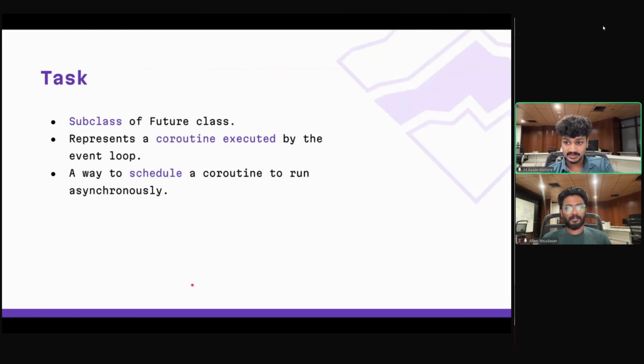Now let's talk about Task. Task is actually a subclass of Future. It represents a coroutine that is currently being executed by the event loop. I have mentioned that queue in the event loop architecture, right? So that event loop queue actually contains a list of objects created from this Task class. This is how you schedule coroutines in Python.